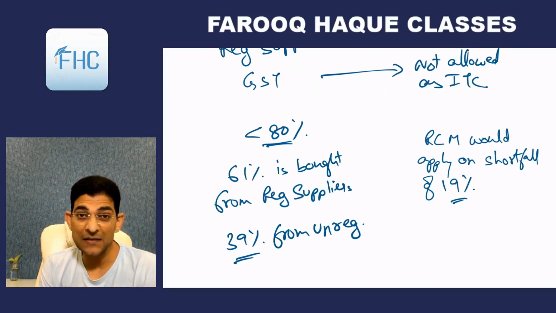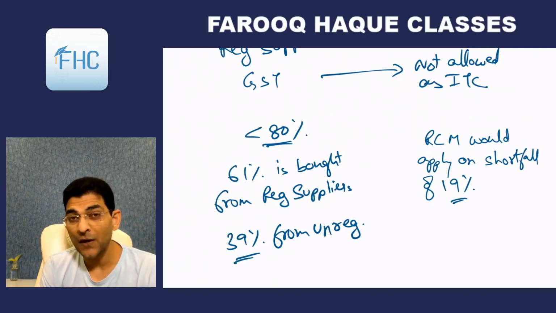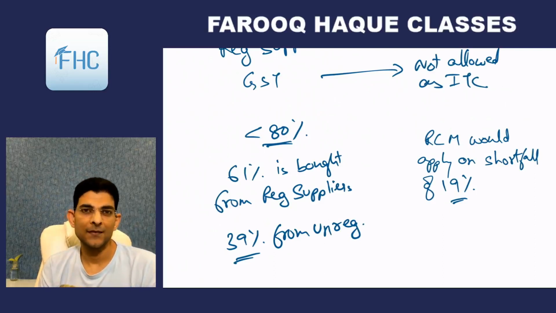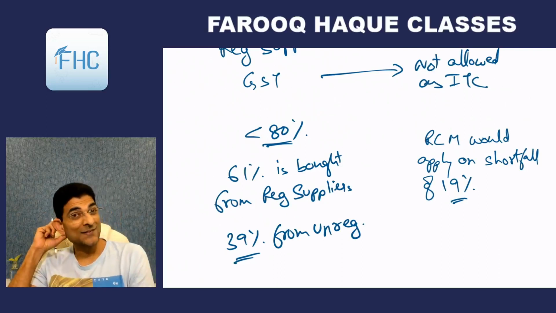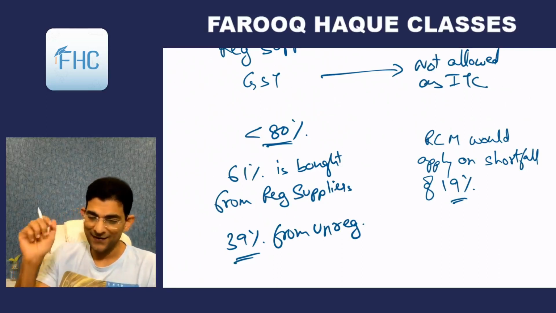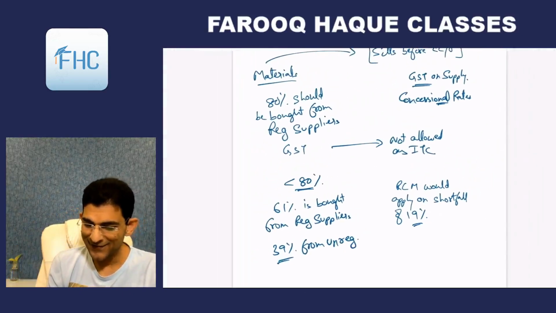The balance is 19. So that 19 is called a shortfall. So on this shortfall of 19% of total purchases, RCM would apply and the builder, the promoter, will have to pay tax on reverse charge. Understood? So that is point number 1. So simple.